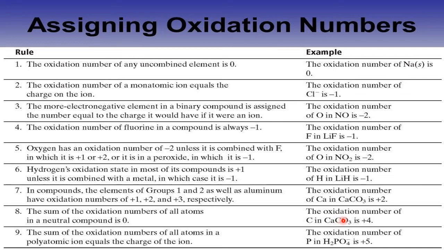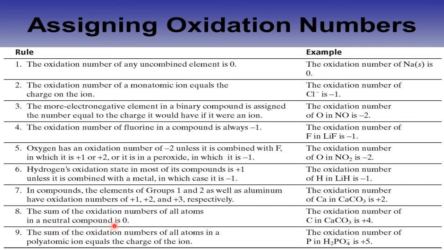Each O gives minus 2, so 3 into minus 2 equals minus 6. Plus 2, plus 4, plus 6, and O3 gives minus 6. So plus 6 minus 6 equals 0. The rule says the sum of the ONs of all atoms in a neutral compound is always 0.